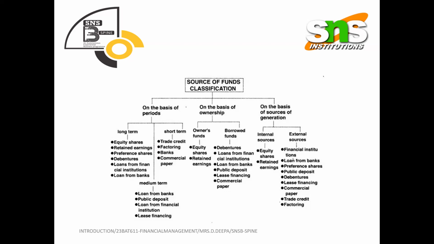All these things happen in the different kinds of decisions. This sources of financing, the funds classification, basically comes under the financing decision: where to procure, where to source, how much to source, from whom to source, how to source. Whether I am going for public deposits, or a loan from banks or financial institutions, whatever decision a company takes depends upon their situation.